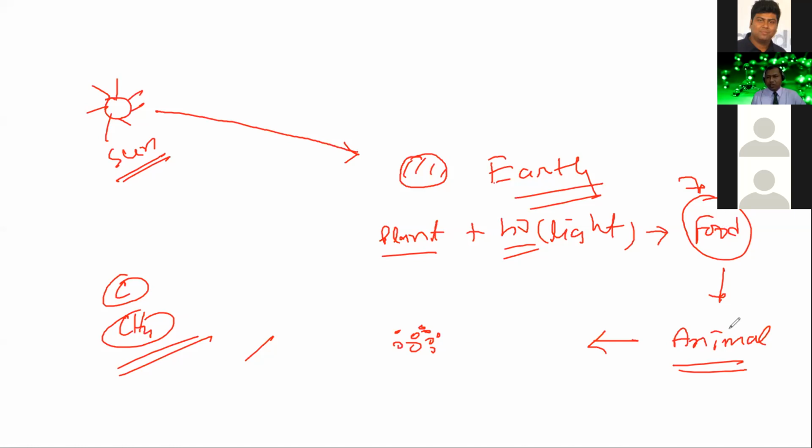When an animal takes food, the energy comes into the animal body. And when the animal dies and its body turns into fossil, the energy remains in their body, in the carbon, in the methane. So this is the way the energy is transferred into carbon, methane, or fossil fuel.